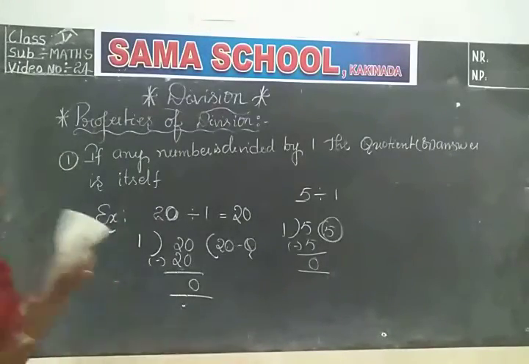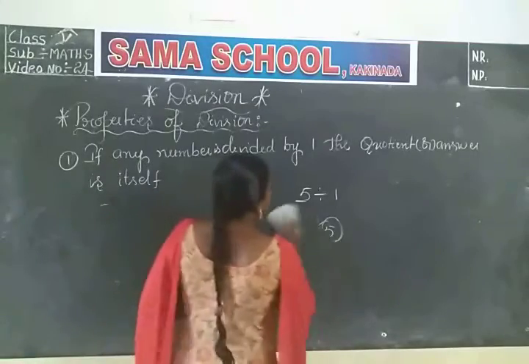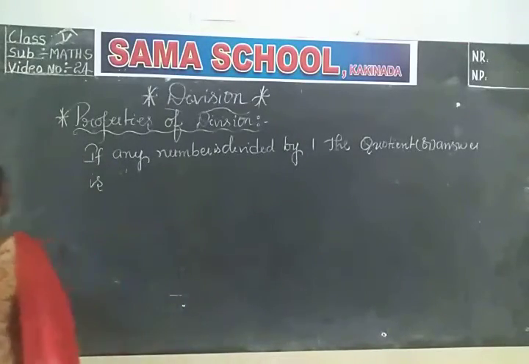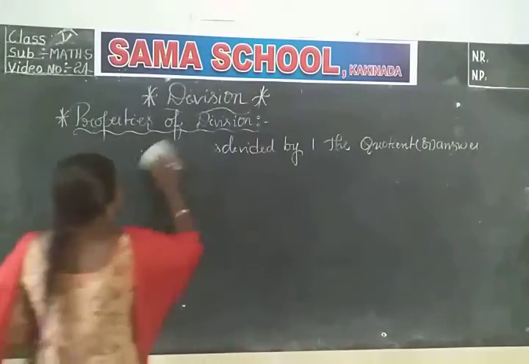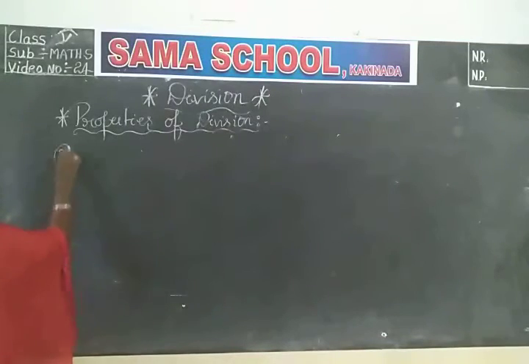And we will go to the second property. What is the second property? See the second property.